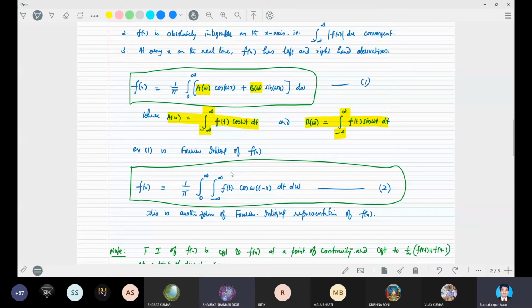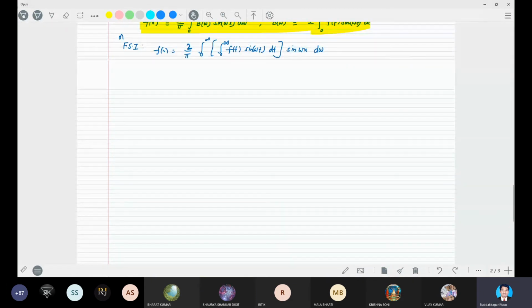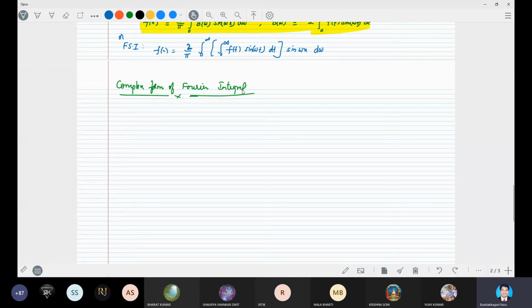Okay, now let's go to the complex form of the Fourier integral. We know the Fourier integral of f(x).